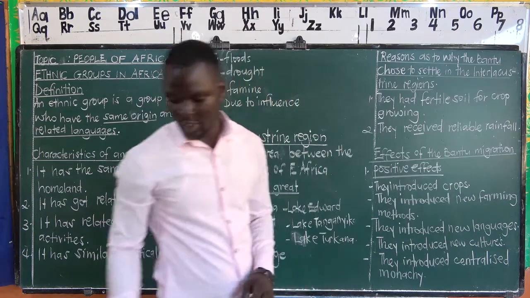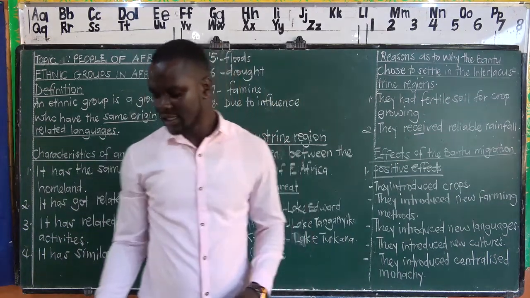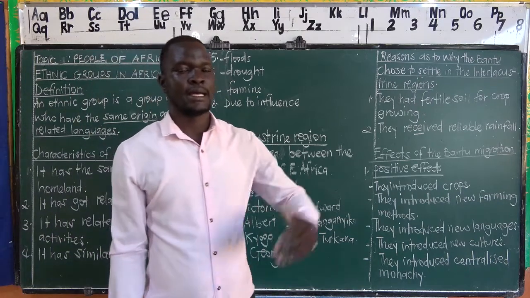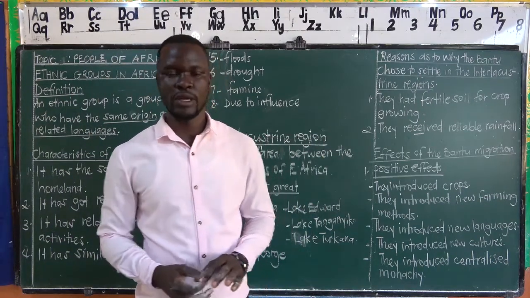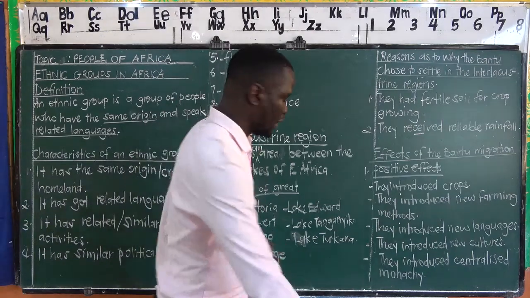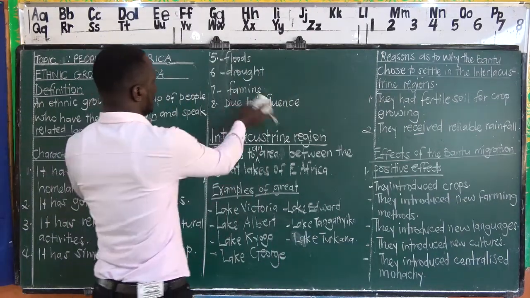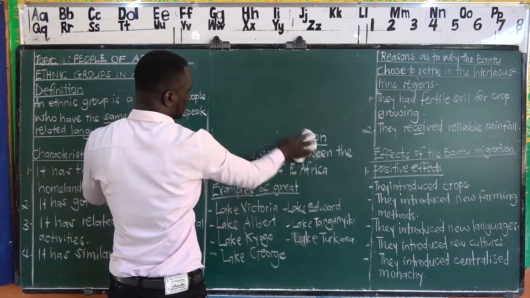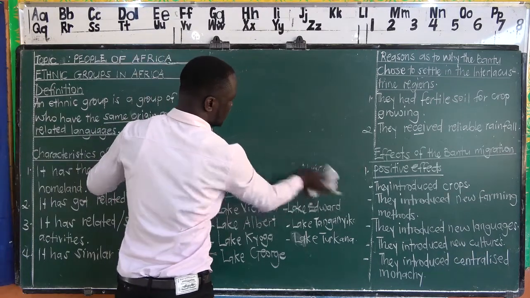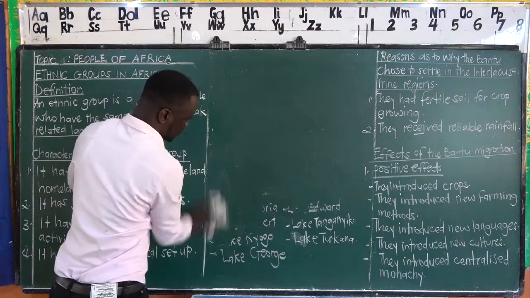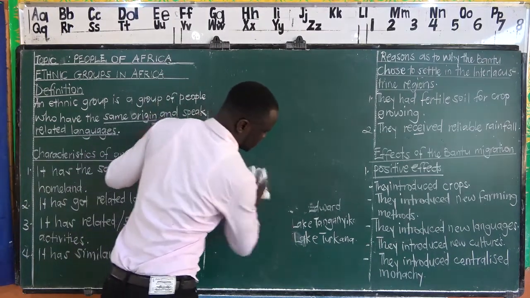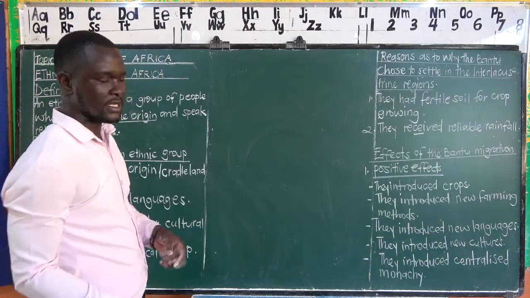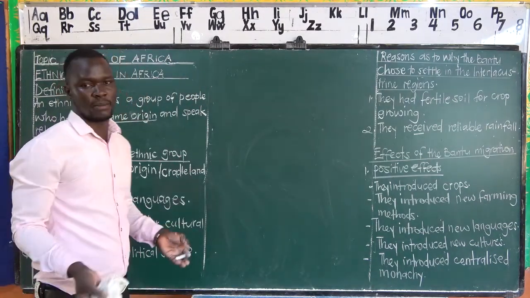Now, centralized monarchy, we are looking at the system of having a traditional leader as the highest authority, or someone with the highest authority in an area. For example, we have a kingdom whereby a king has all the authority over his people. That's what we call monarchy or centralized monarchy. Such a system of political administration was introduced by the Bantu.